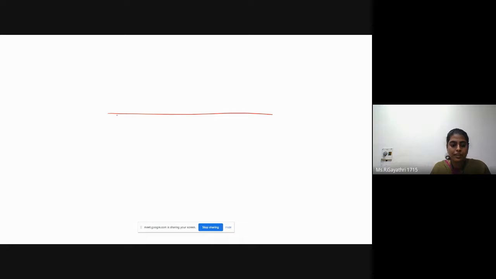In every case, the moving object moves in a straight line. We need to remember this point also. The moving object travels in a straight line path. This is the source of disturbance moving with a velocity of V. Okay, here we can see sound waves.